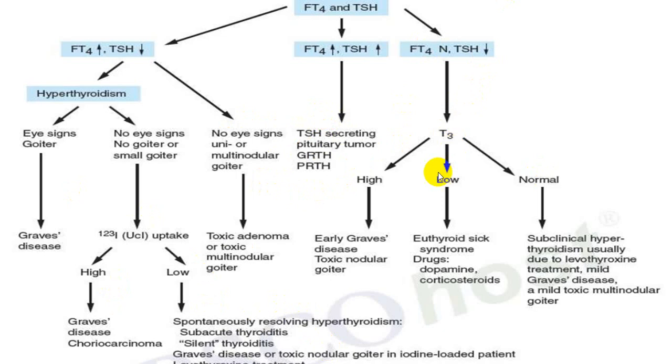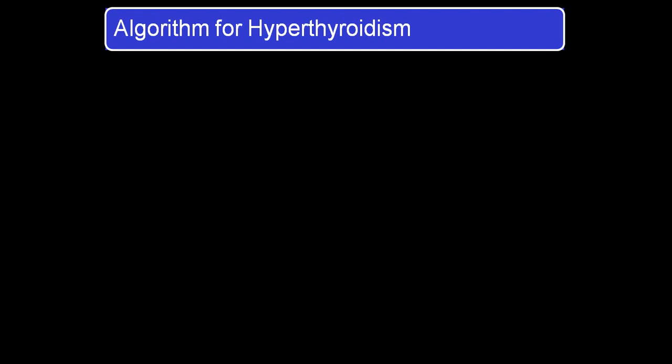And also if T3 is low, T4 is normal, reverse T3 is high, suspect sick euthyroid syndrome, or what we call euthyroid sick syndrome. So this is a very useful slide. Go through it again and again.